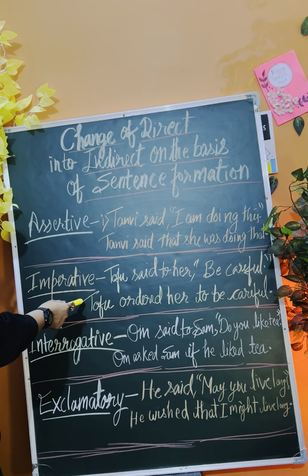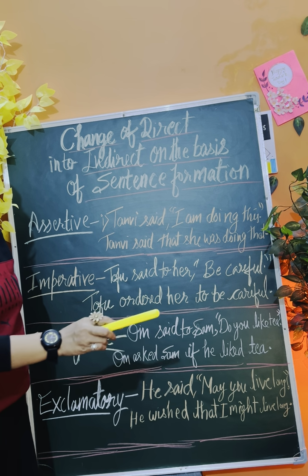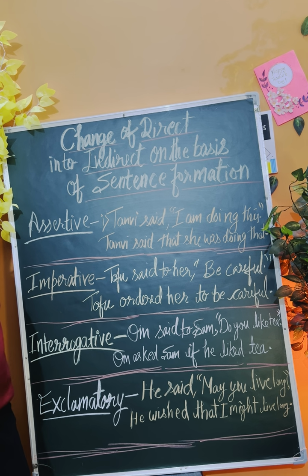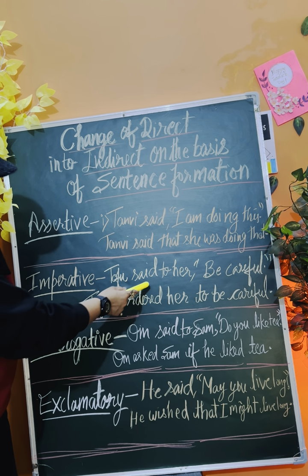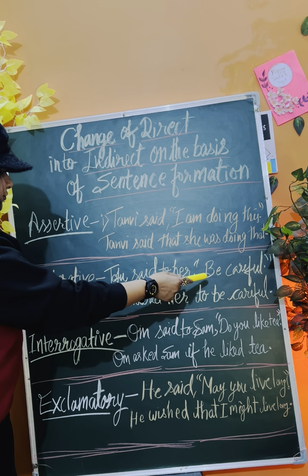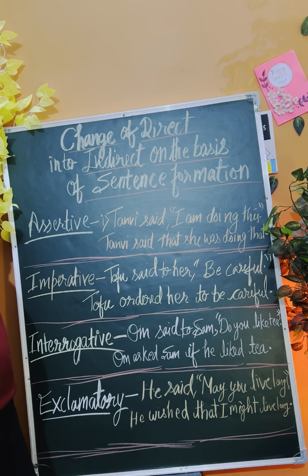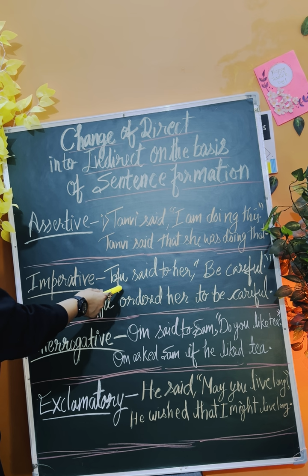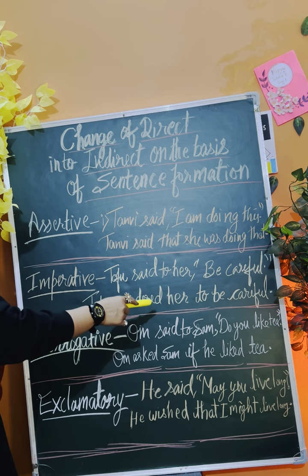Next one is the imperative sentence. Okay, so this one is similar to what we studied, with the help of which we changed the assertive sentence. But what changes are required in the other types of sentences? Here, imperative sentence, right? In imperative, Tofu said to her, be careful. So be careful, you could understand in imperative he is giving caution to somebody to be careful, right? So Tofu ordered, right? Tofu said to her means Tofu ordered her to be careful.